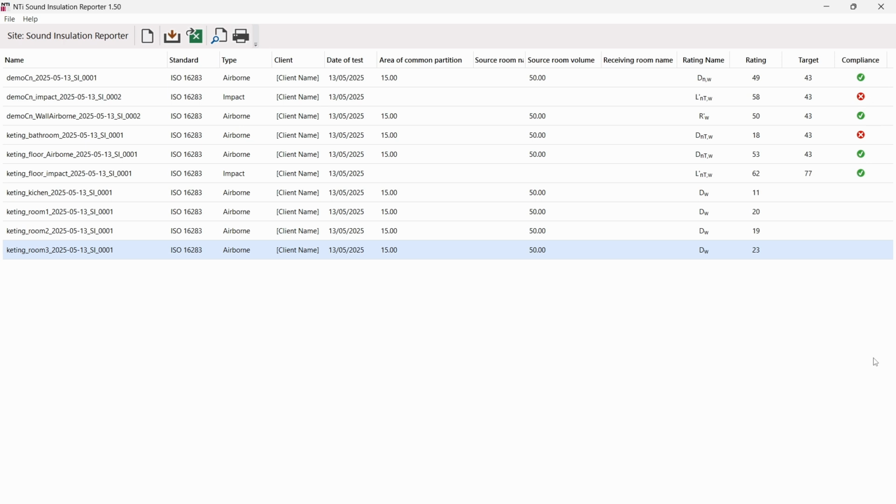Hello everyone, in this video we would like to show the overview of the latest features and improvements in Sound Insulation Reporter. The new version of the software includes Side View mode, that is a powerful workspace where you can display and edit all measured partitions at once. The Side View mode also displays rating, manual target and compliance, which are functions that we introduced in new Sound Insulation Reporter version that we're going to explain in a second.